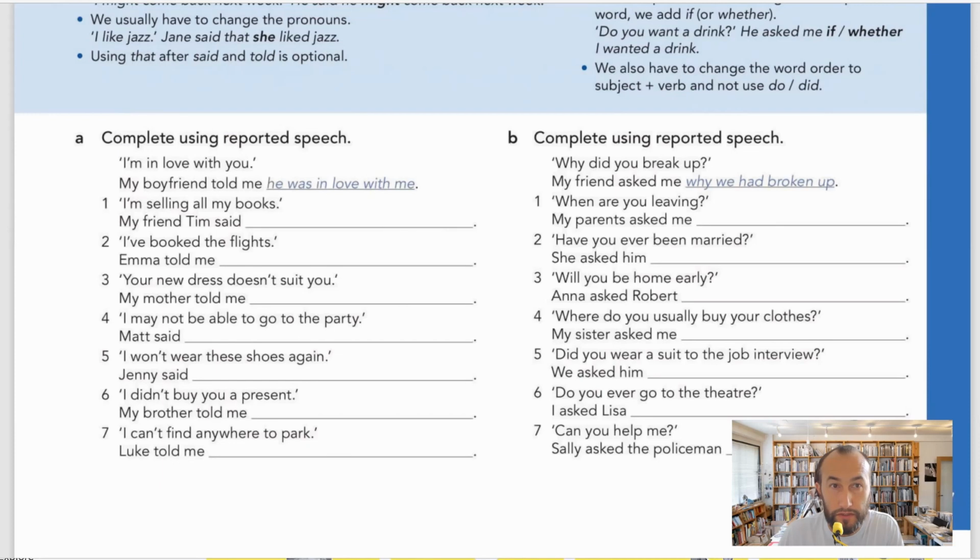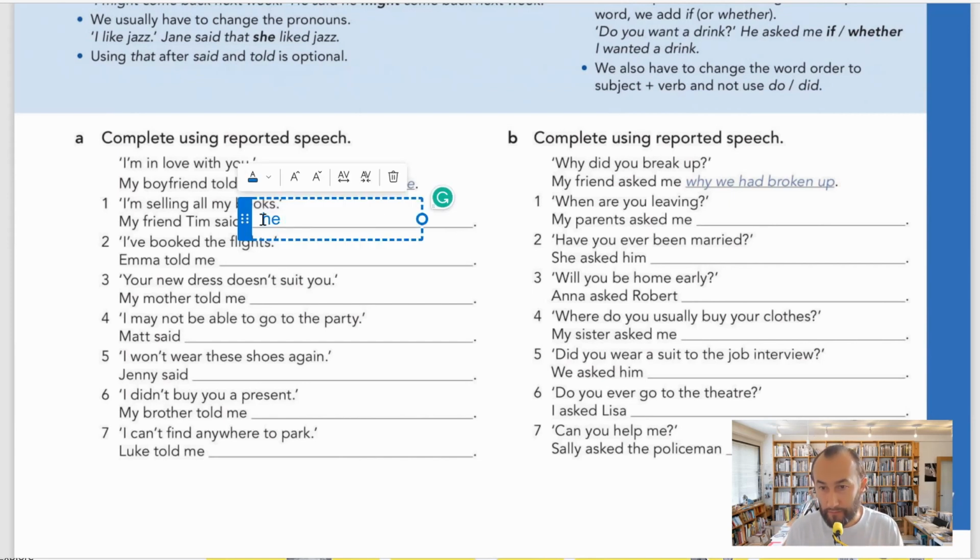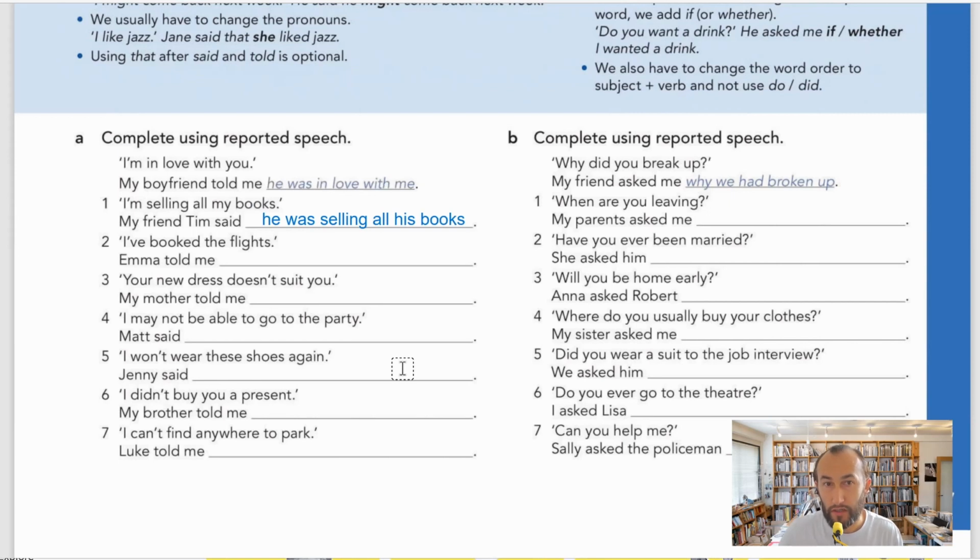Complete using reported speech. Right. "I am selling all my books." That's present continuous. Now, my friend Tim said. So this is what Tim said to us. Okay. So Tim's direct speech: "I am selling all my books." So Tim is a boy or man. So my friend Tim said, I am selling. So we're going to change to he because Tim is he. He. And then am selling, present continuous, I change to past continuous. So he was selling all, now my, because Tim is saying my. So when I change to the reported speech, he's a man. So I say his, all his books. And that's it. My friend Tim said he was selling all his books.